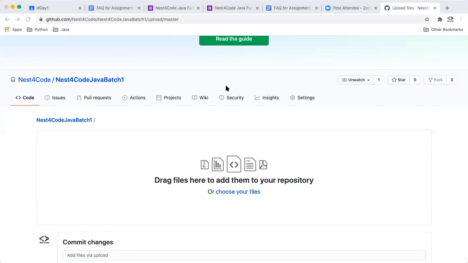So suppose I'm going to the notes folder. We wanted to go for the coding part, so we can go to our Eclipse workspace where you have saved your code. Let us suppose this is the day 2 code which we have done. You can go here and select the code which you want to upload.